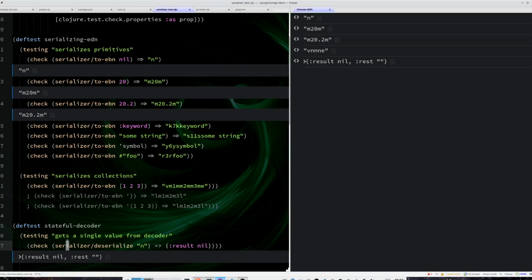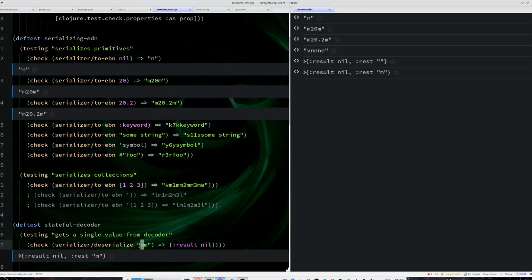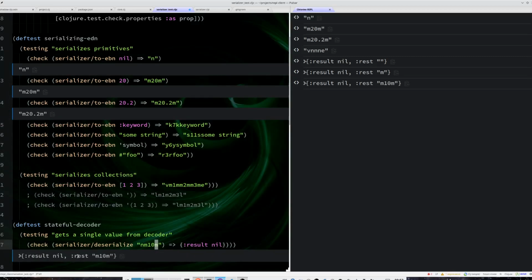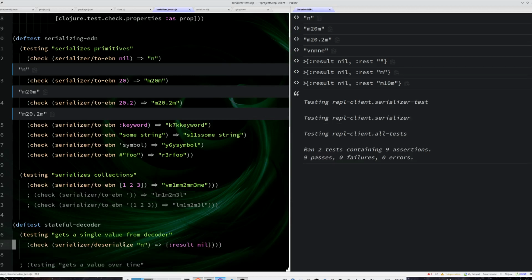You just return the NIL. It's just a single char, and it will be basically what I expect. And if, for example, I want to return something else here, like I got more stuff, then I get this rest, which basically means the next thing that I need to parse. In this case, I just want to deserialize a NIL, so it will not deserialize the rest. But if I am inside a vector, then I will have to deserialize the NIL and deserialize the number. Okay, so far so good. NIL works. Let's save the file. It basically says that all my assertions have passed.